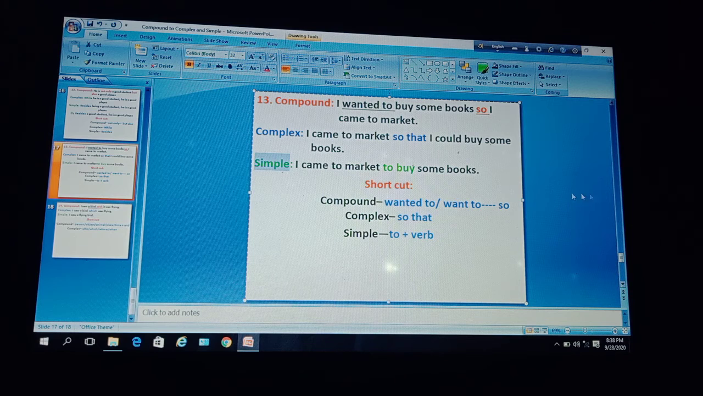To make it simple now, I came to market, the clause before so will be first. Here I came to market, then use infinitive to, then the verb here, then the rest of the part from verb, to buy some books. Okay. Simple sentence, I came to market to buy some books. Dear learners, I think you have understood this very clearly.